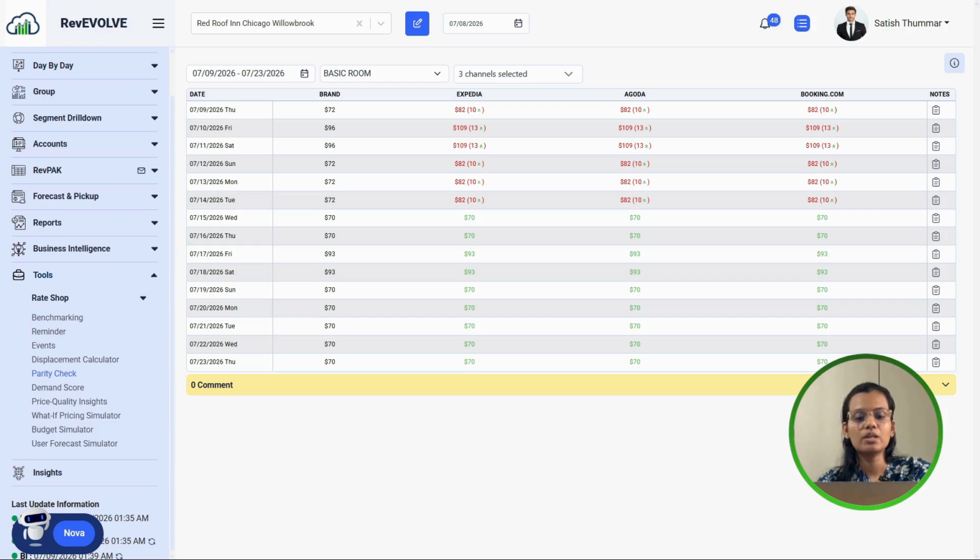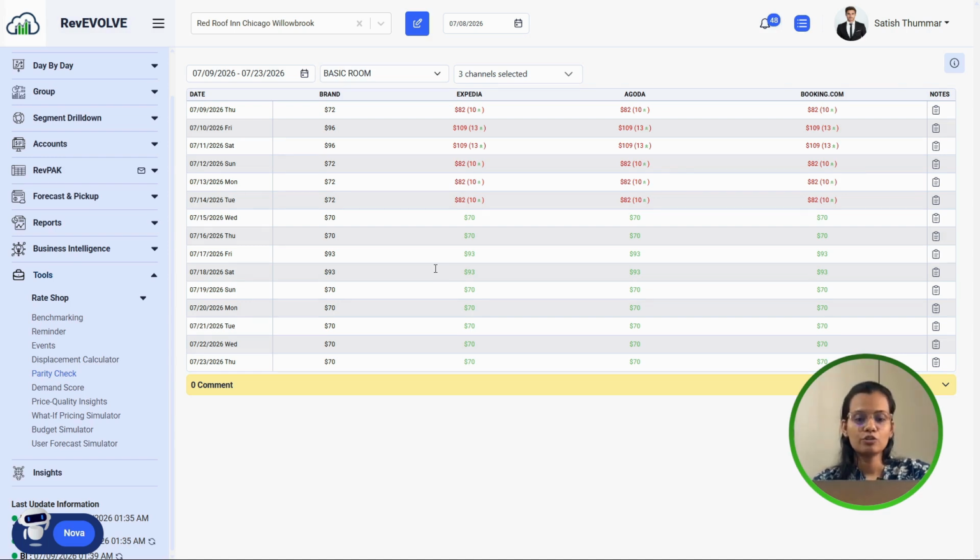If one OTA is cheaper than the other, then that is a warning sign for us. Guests today compare pricing across multiple channels, and if any inconsistent pricing happens, they may lose their confidence or simply book through whichever channel is the cheapest, right? This means unnecessary commission cost or loss of the booking or reservation for your hotel. To avoid that, you should see such views so that you get clarity on how your rates are looking across the channels, right?